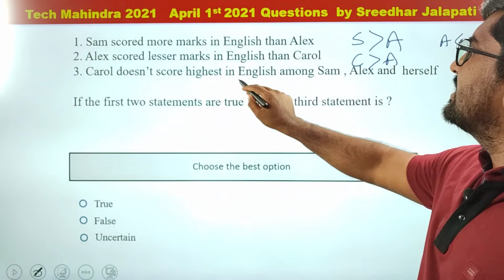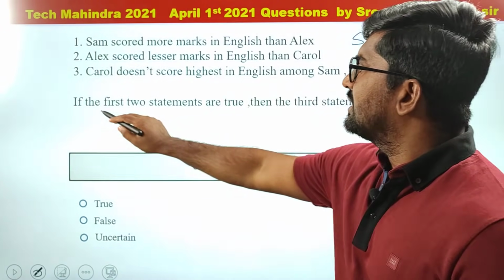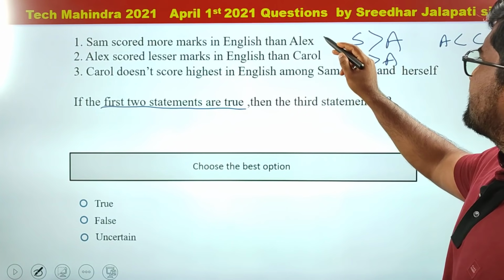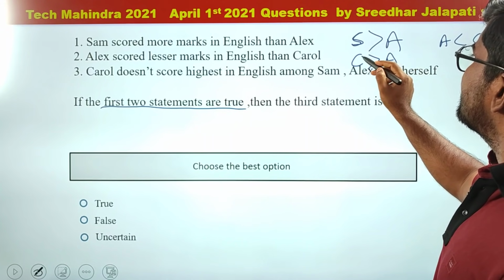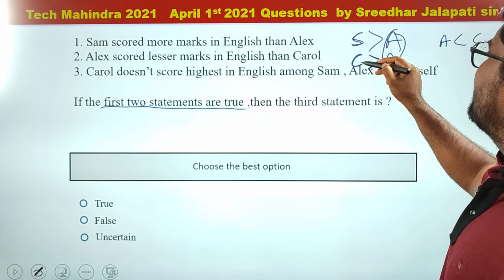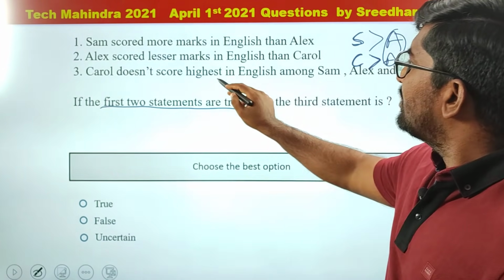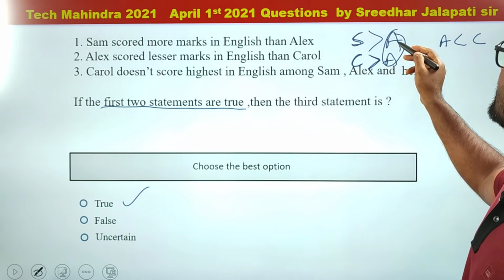Carol doesn't score highest in English among Sam, Alexa and herself. Now first of all, if the first two statements are true, then the third statement is... Again, if the first two are true, we can say that Sam scored more than Alexa, Carol scored more than Alexa. So that means Alexa scored less between these two. So Carol doesn't score highest, obviously. So that is true.